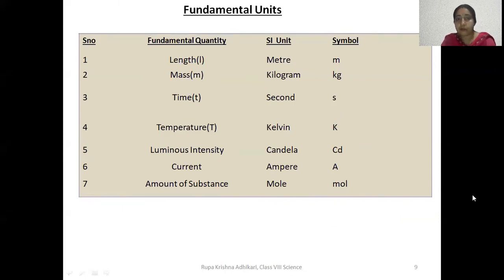Length, mass, time, temperature, luminous intensity, current, amount of substance. Their respective units: meter, kilogram, second, Kelvin, candela, ampere, mole. Remember, while writing symbols, you need to pay more attention to where capital letters are required and where small letters are required.